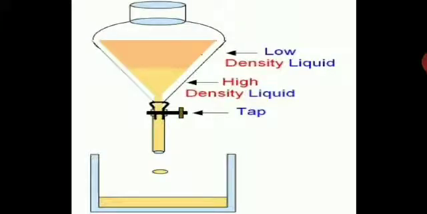Now over here, this is a clear diagram. You can see the separating funnel. This funnel is there with us in the lab. We will definitely see this. So we have a beaker below and you have a tap. Tap means it's like a key. You can close and open it easily. So now over here, if you pour two liquids like oil and water, the low density liquid will be on top and the high density liquid will be at the bottom.